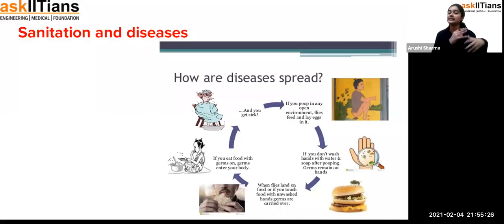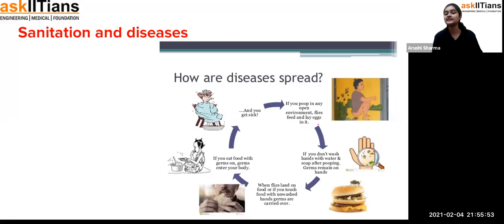Impurities evolve from it and mix with the atmosphere, and in that atmosphere you are inhaling that air. Because of that also you can face some kind of disease. So sanitation is very important in every way, and if sanitation is lacking, definitely you are going to face some kind of disease. And it's a whole cycle.